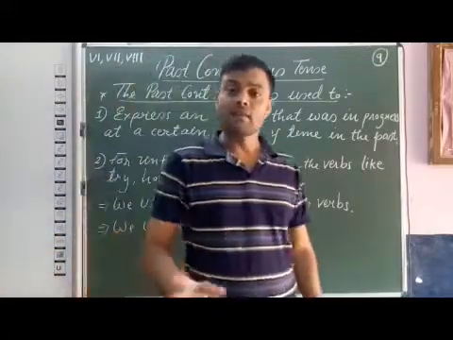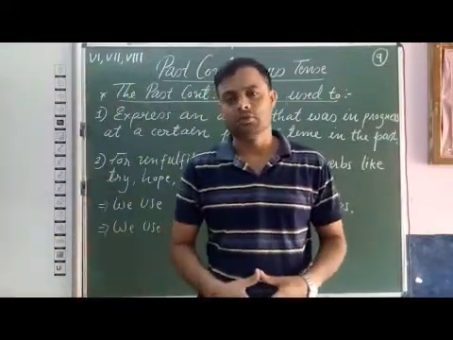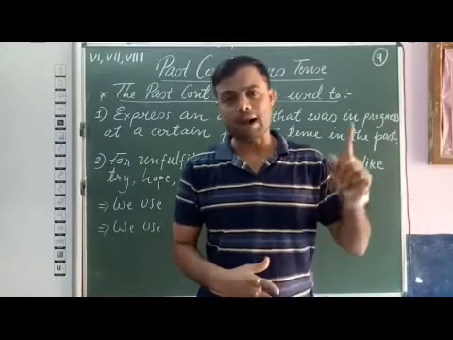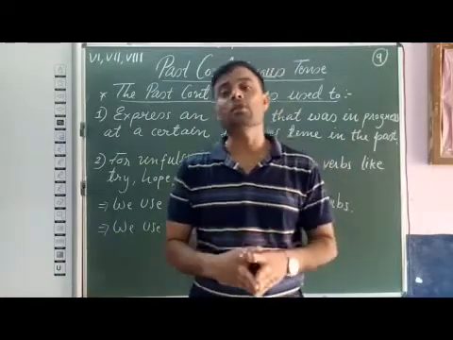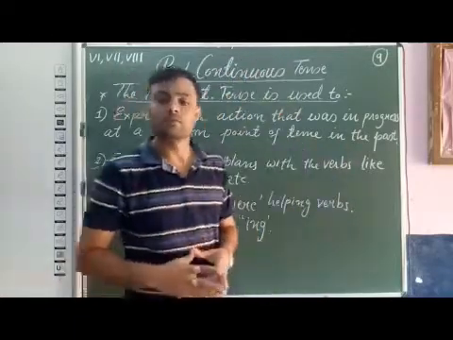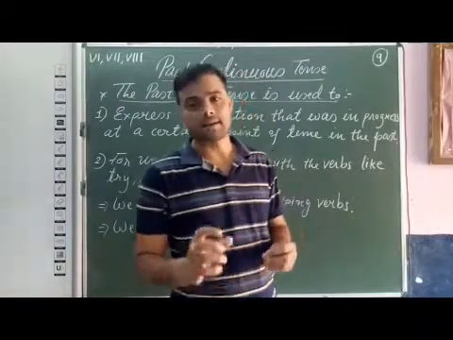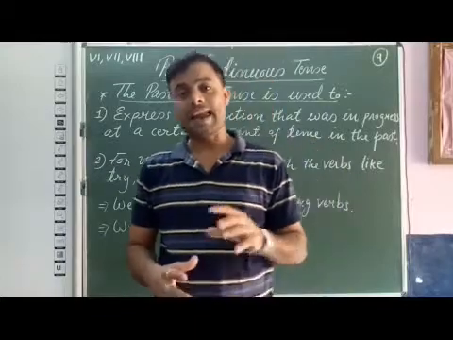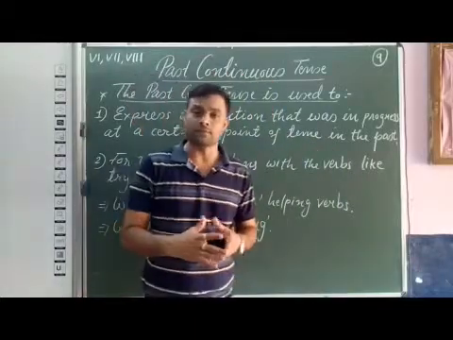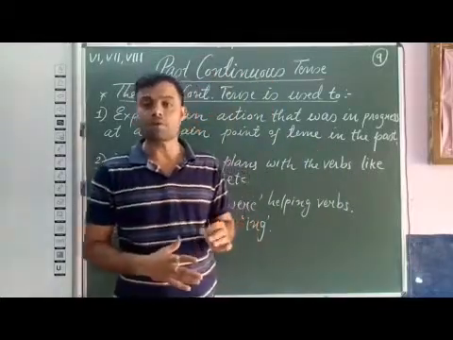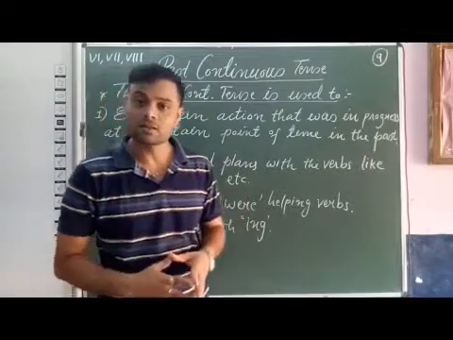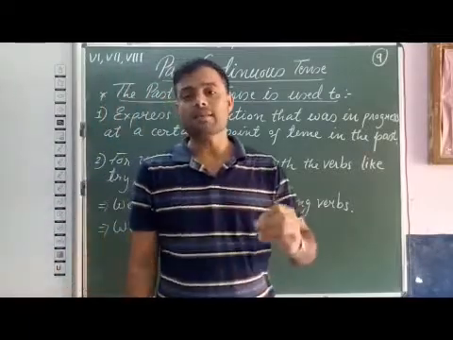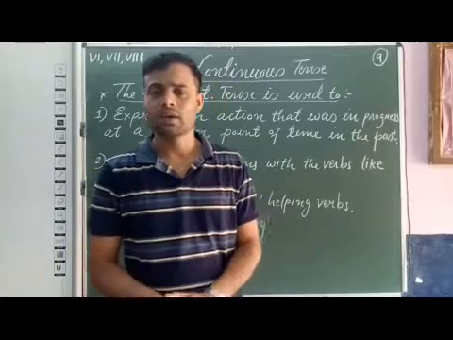It means when any action was continuing in the past at a certain point of time, then we have to use past continuous tense. I repeat, when any action was continuing at a certain point of time in the past, we have to use past continuous tense.